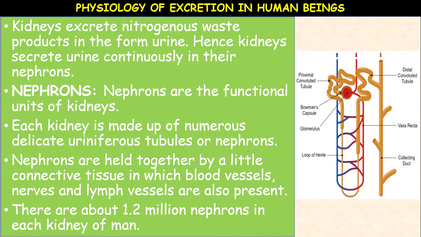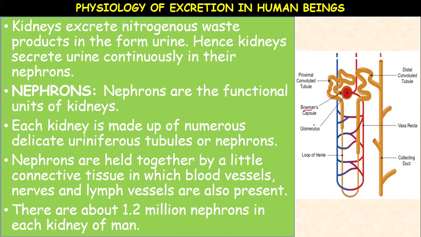There are about 1.2 million nephrons in each kidney of human beings. How many nephrons are present? 1.2 million nephrons. Each kidney is made up of 1.2 million nephrons. These are the structures. The nephron structure is divided into parts. The nephron consists of a cup-like Bowman's capsule. This is the Bowman's capsule.